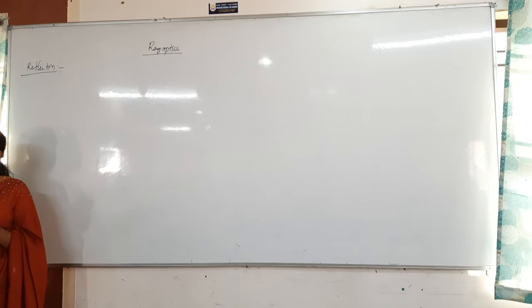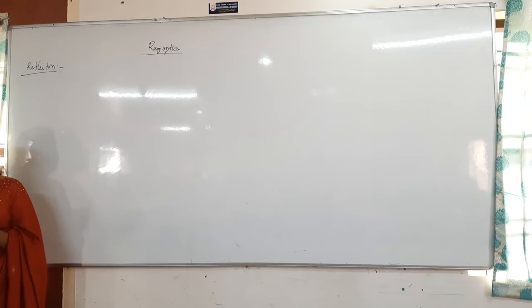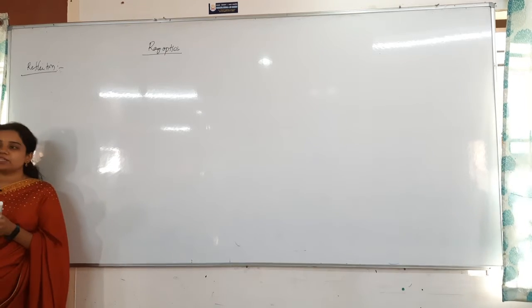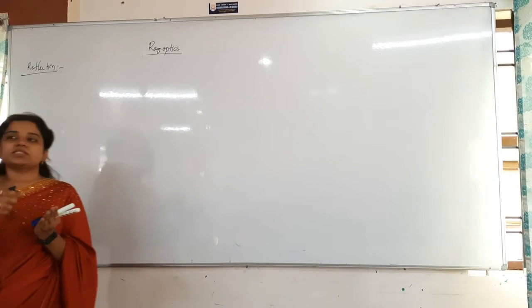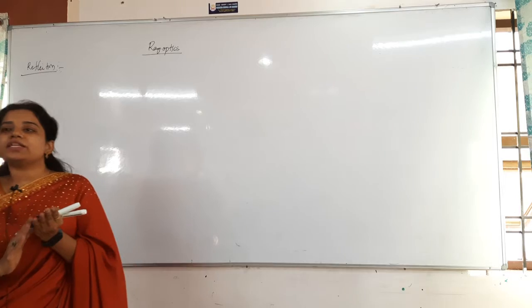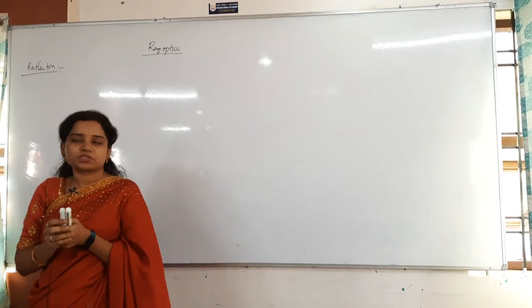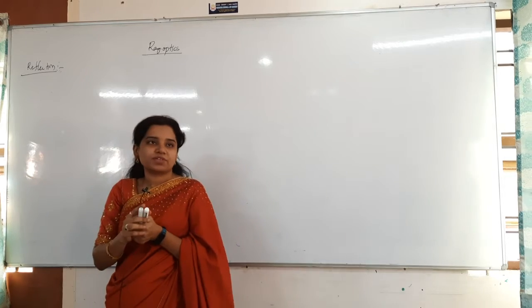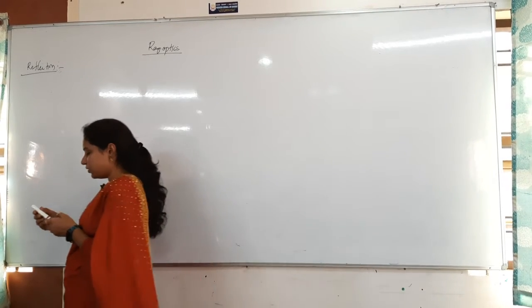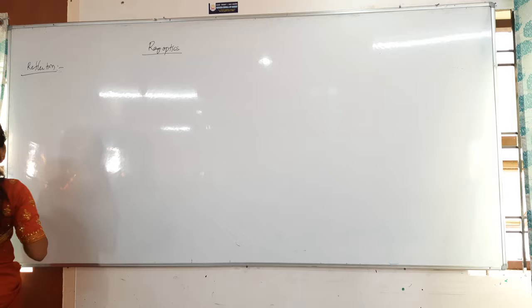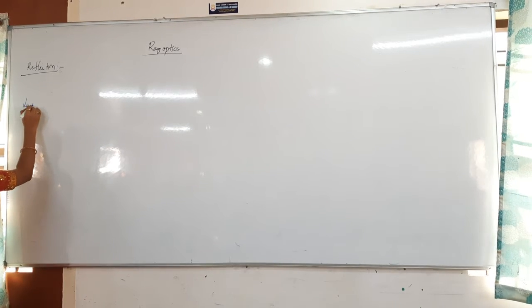If it is not bouncing back, and it is still entering, then what is that phenomenon? Refraction. Once the light crosses the boundary, that is refraction. Whenever the light bounces back from the boundary, that is the reflection process. That is the major difference between them. You already studied this in your schooling.